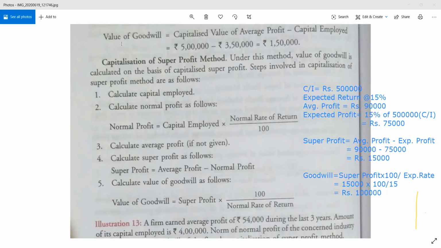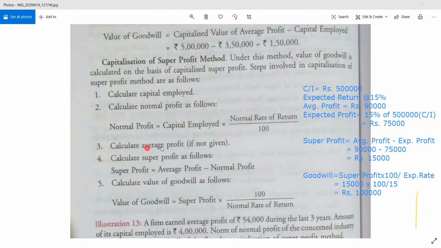Okay, so this is how you are going to use the super profit method to find out the value of goodwill. I'm repeating once again. First of all, under capitalization of super profit method, find out the capital employed. Then go for finding out the normal return or the normal profit, that is capital employed into rate of return that you are expecting divided by 100.